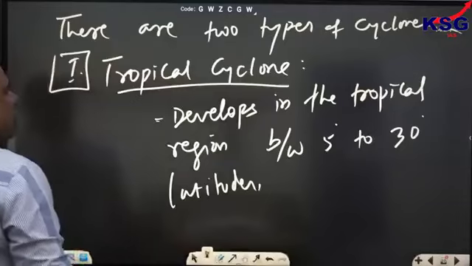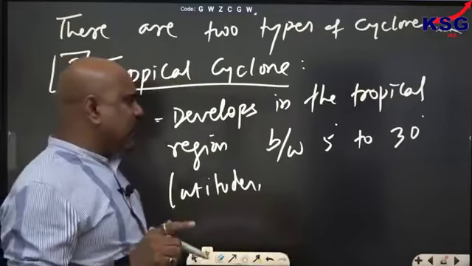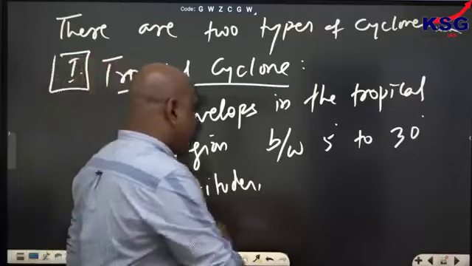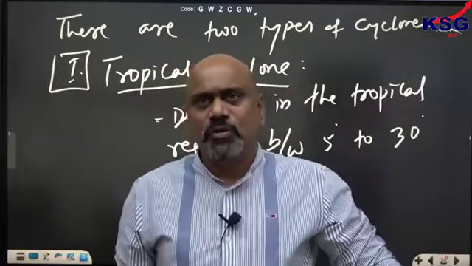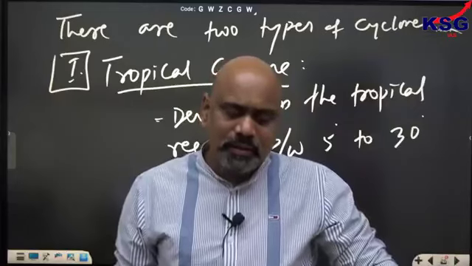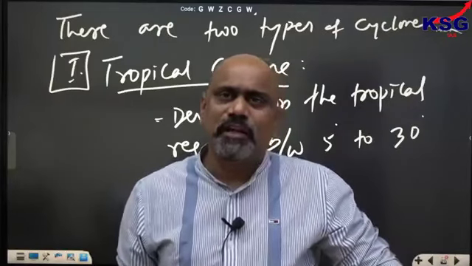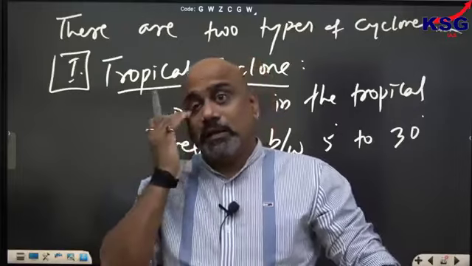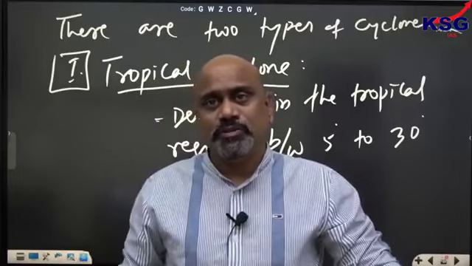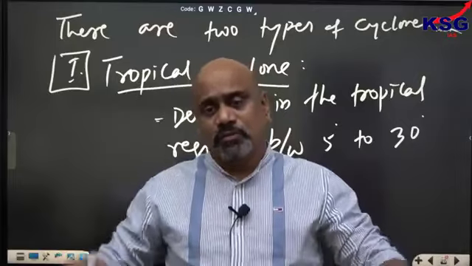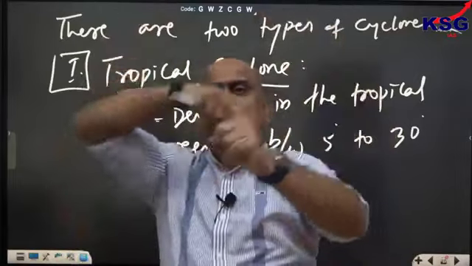Tropical cyclone develops in the tropical region between 5 degree to 30 degree latitudes, generally. Why will we not find them near the equator? Because at the equator Coriolis force is very low, almost 0. So at the equator there is no twisting of the air. So convectional instability will be there. No whirling of the wind.